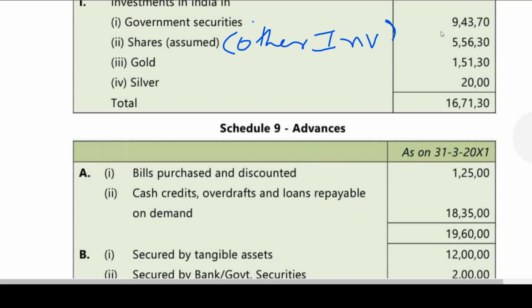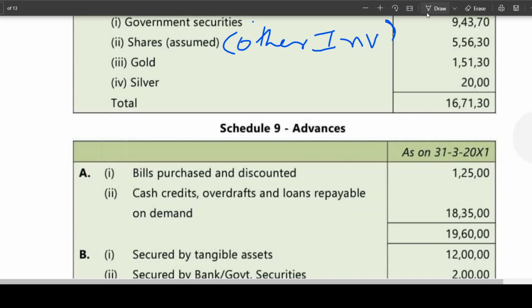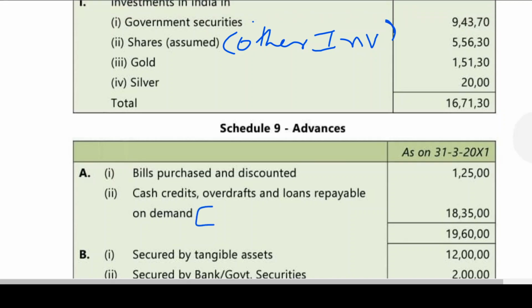Now, how we got this 35? This 35, I have told you already, OD has been adjusted from. How you got it, my dear friends? Given in the problem 1810 plus 2500, which was deducted from current accounts. No problem, we got that. It has been adjusted from current account.